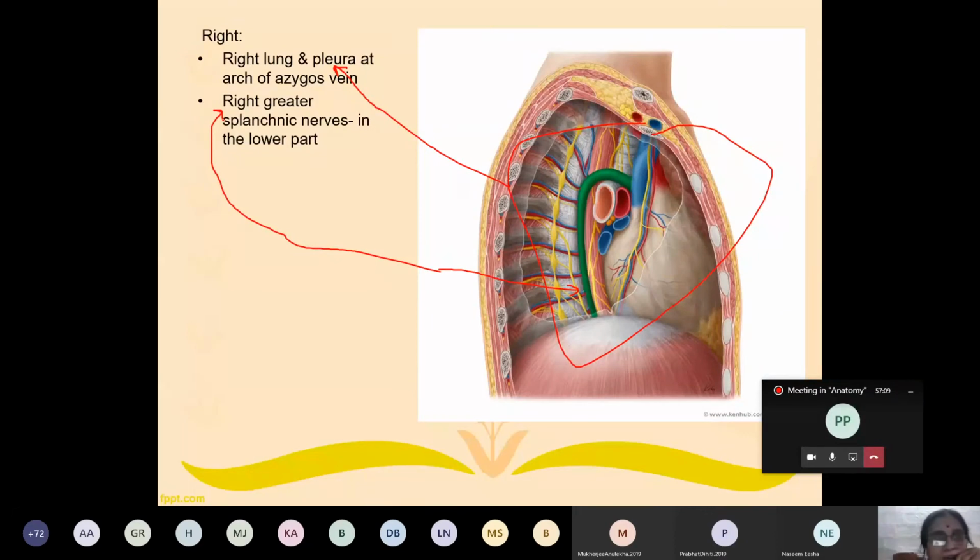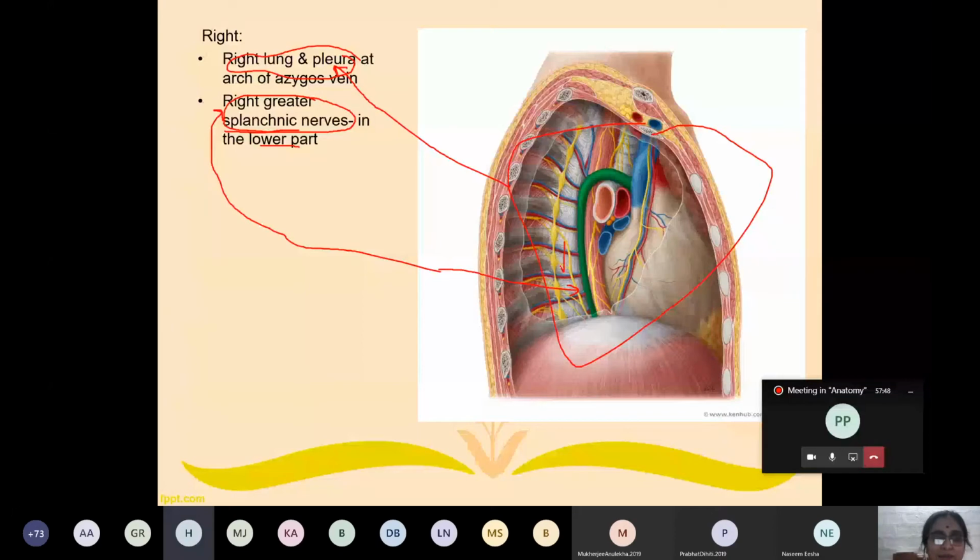But here you should remember what structures are related towards the right side of the azygous vein. They are the right lung and its pleura and the right greater splanchnic nerve. The right greater splanchnic nerve is related in the lower part, not in the upper part. You can see in this picture, it is at the lower level, not in the upper level. So these are the structures related towards the right side of the azygous vein.